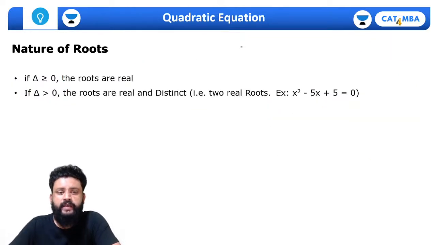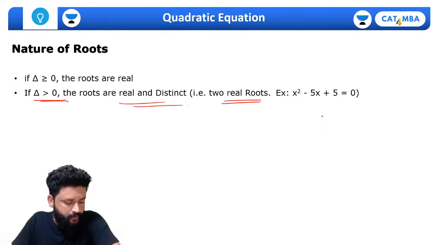The next case, if you look at this, b square minus 4ac is greater than 0, you will get two real roots and the distinct real roots. Right?